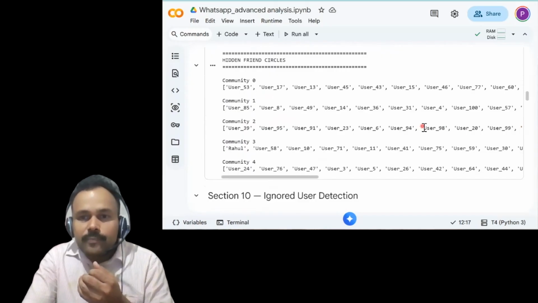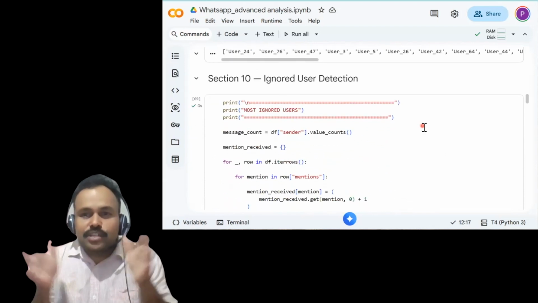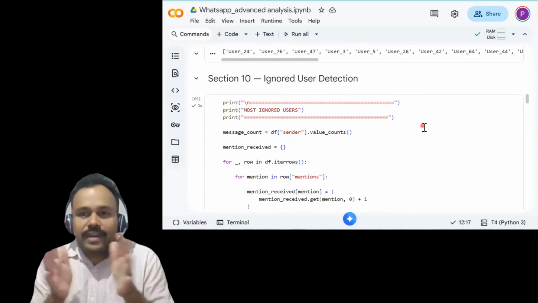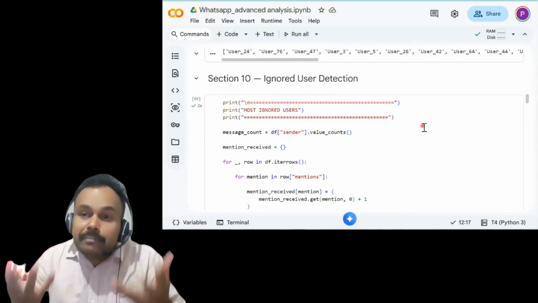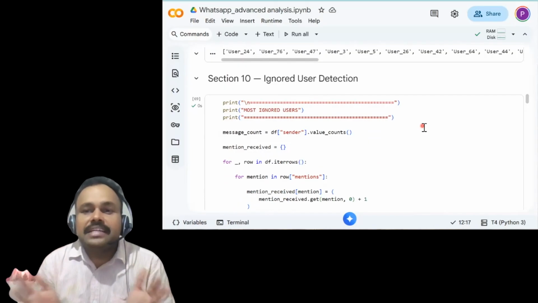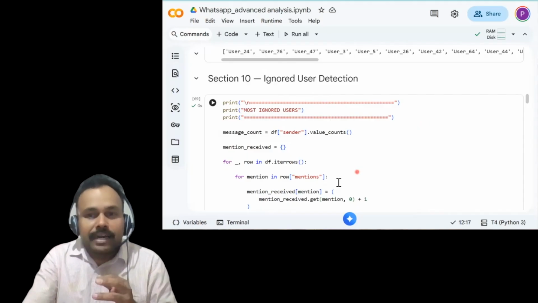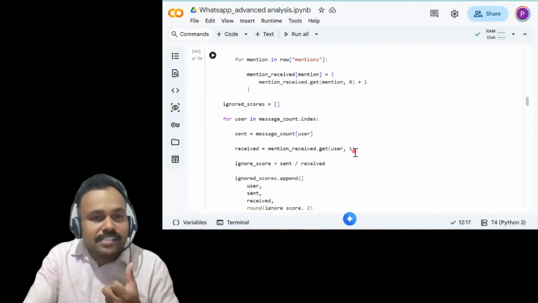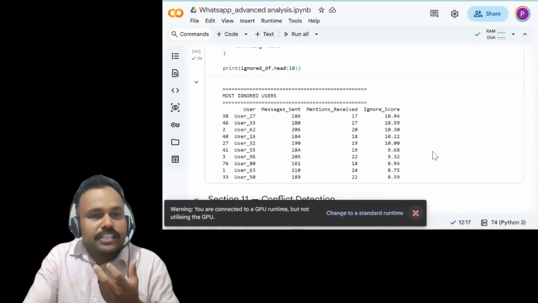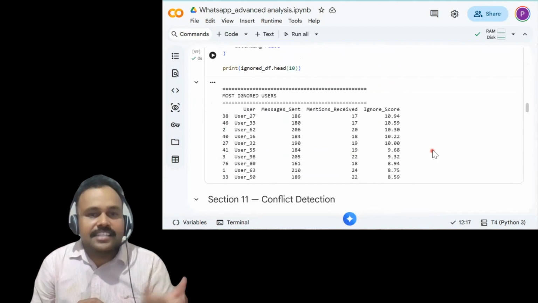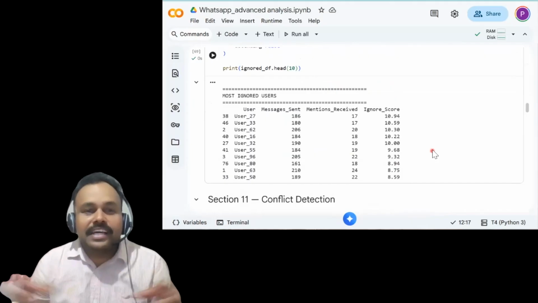Next, we are going to get an insight that is a little revealing, and at the same time crucial for group health. So we identify the ignored users. What are ignored users? Those who send many messages but receive very few mentions in return, identifying communication imbalance. Let's see, do we have any ignored users in this particular list? Basically this is the code for that. We can see here the ignored users are user 27, 33, 62. Those we consider the ignored users as per the communication in the group.